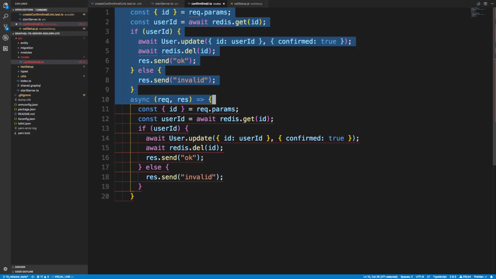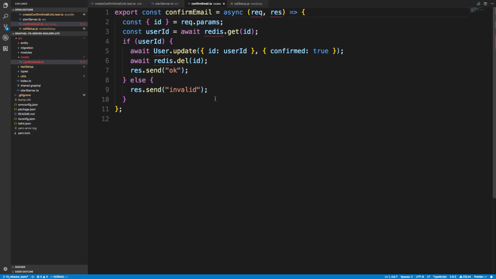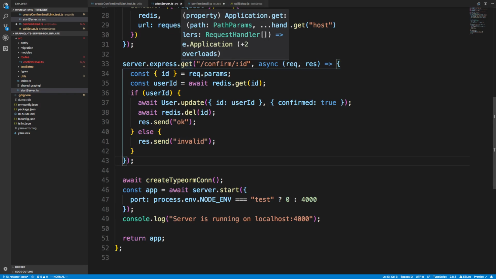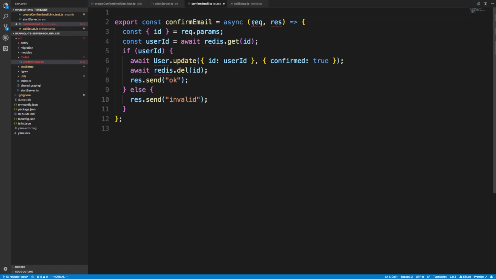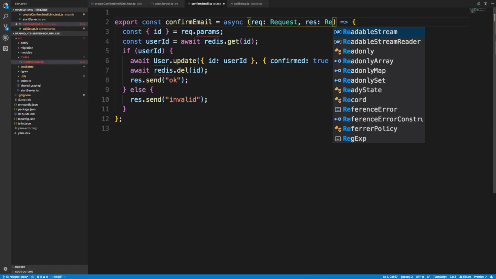And 9 down. Okay. So I'm going to say const confirmEmail, and I'm going to export this. Alright, so now I just need to import some things to get this to work. So the first is, I guess we need to specify the types of these. So I want to just copy whatever the types of them here are. So we can look at them, that's a request, and that's a response. So let's say request, and that's a response.